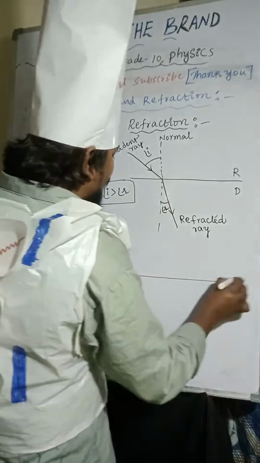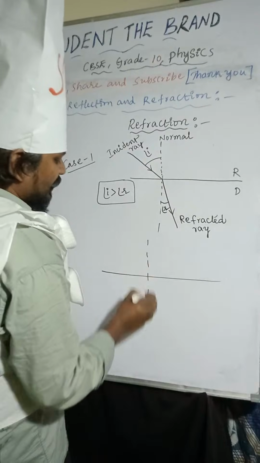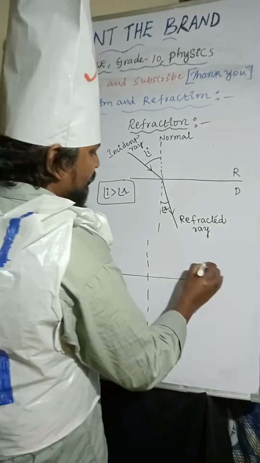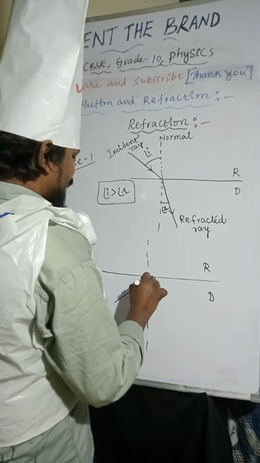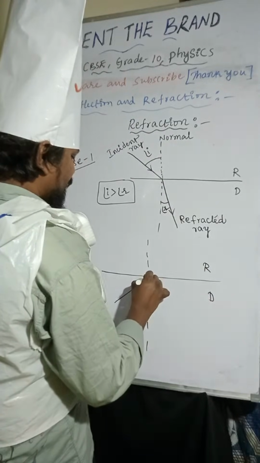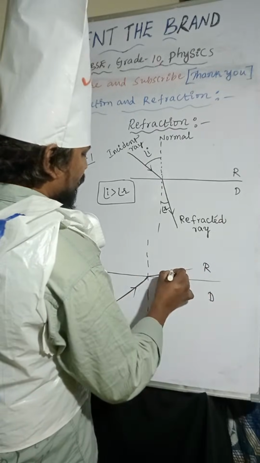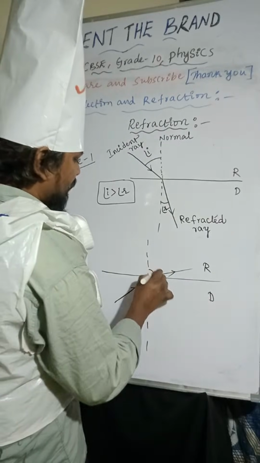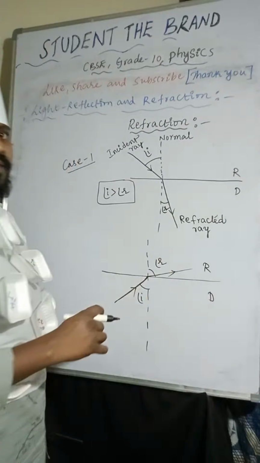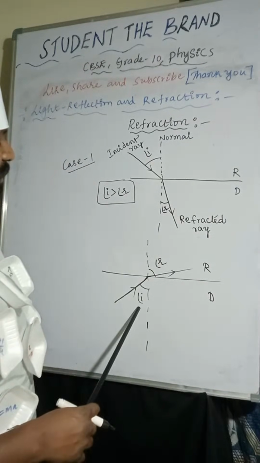Now you can observe this is a normal line, and the light ray is moving from denser to rarer. The angle between the incident ray and the normal line is the angle of incidence, and the angle between the refracted ray and the normal line is the angle of refraction.